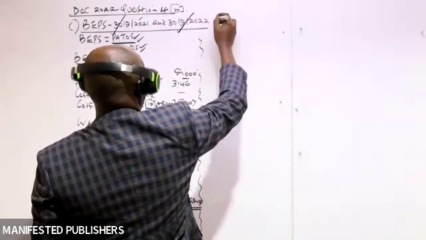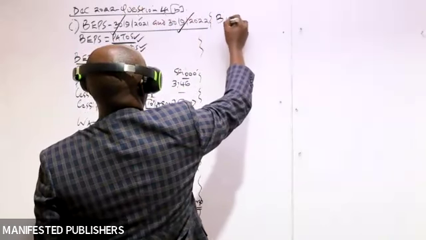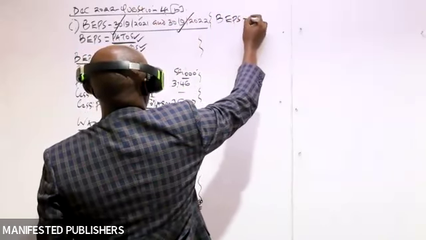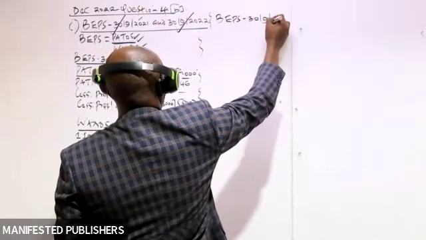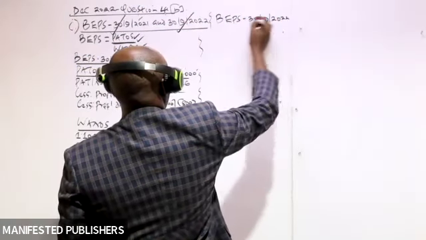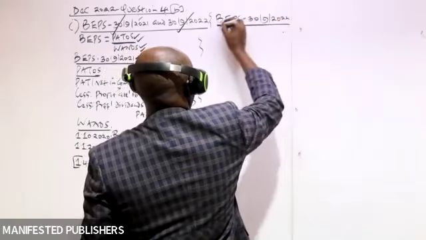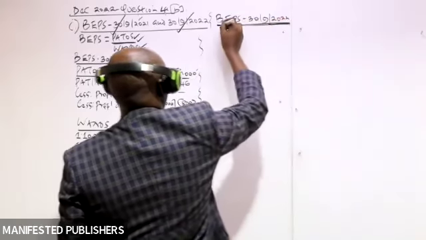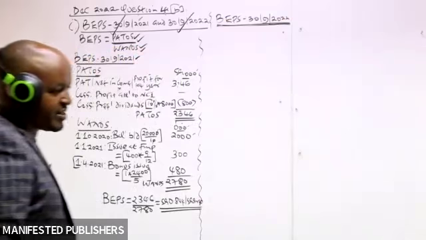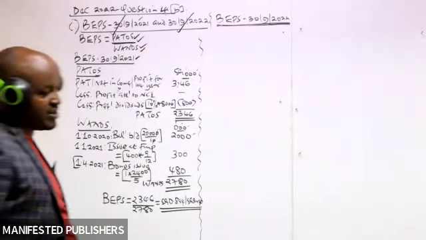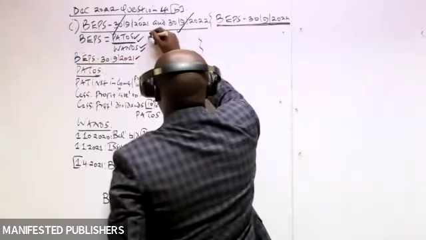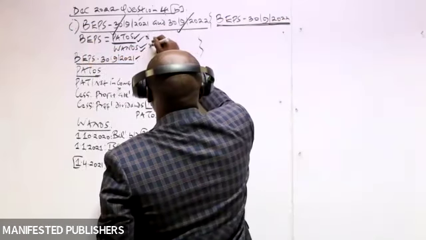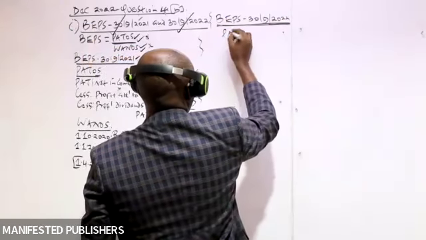We go to the second year. We compute the basic earnings per share for the year which ended 30th of September 2022. So we are applying the same formula, but we don't need to repeat the formula. We need to have these two items. So let's start by computing the PATOS.